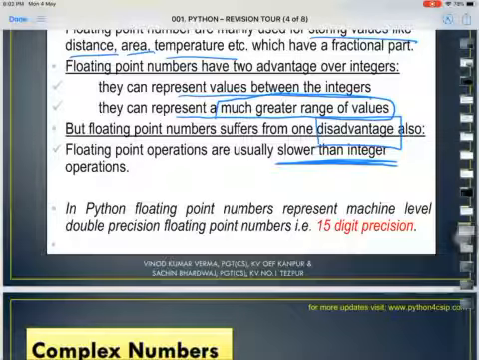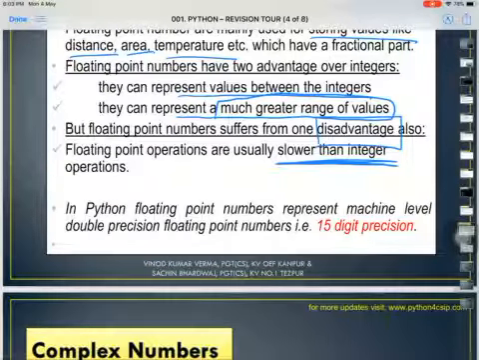Since it has a large capacity, it can store a value in between two given numbers, but it is slower. Now what is the reason behind why it is slower? Can you answer me? Please give your answer in your comment box or in the Google Classroom. I'll wait for your answer, children.